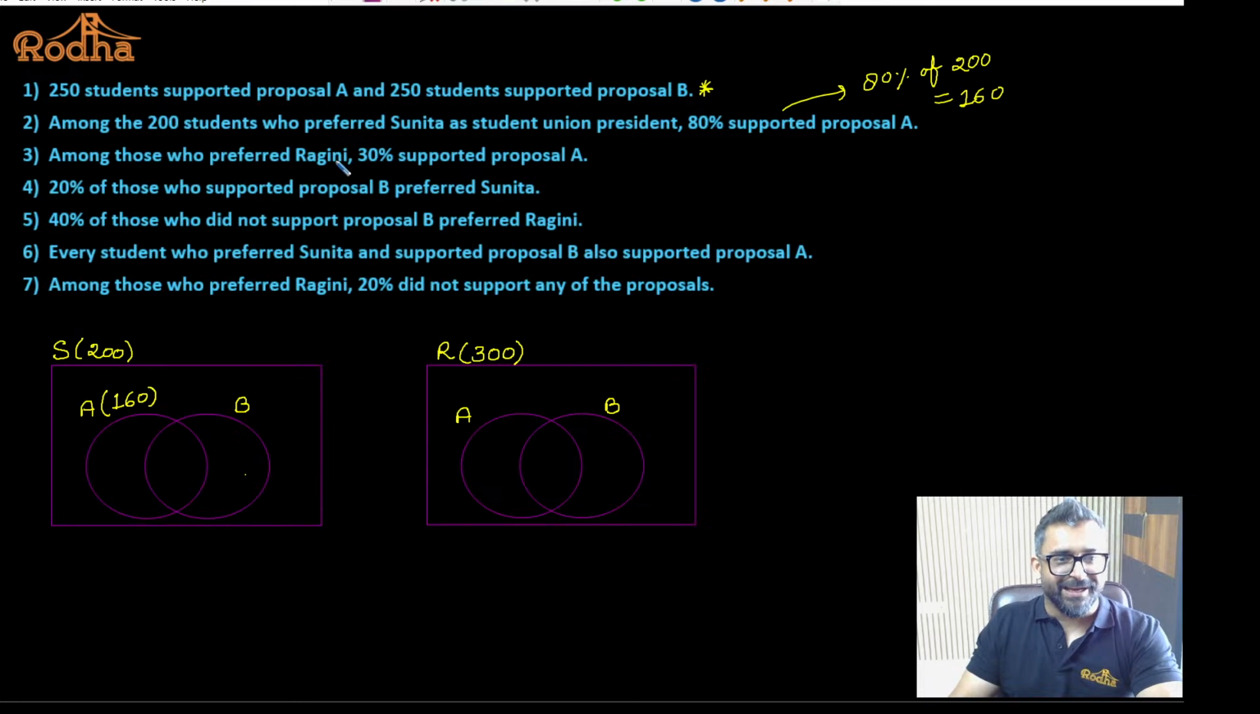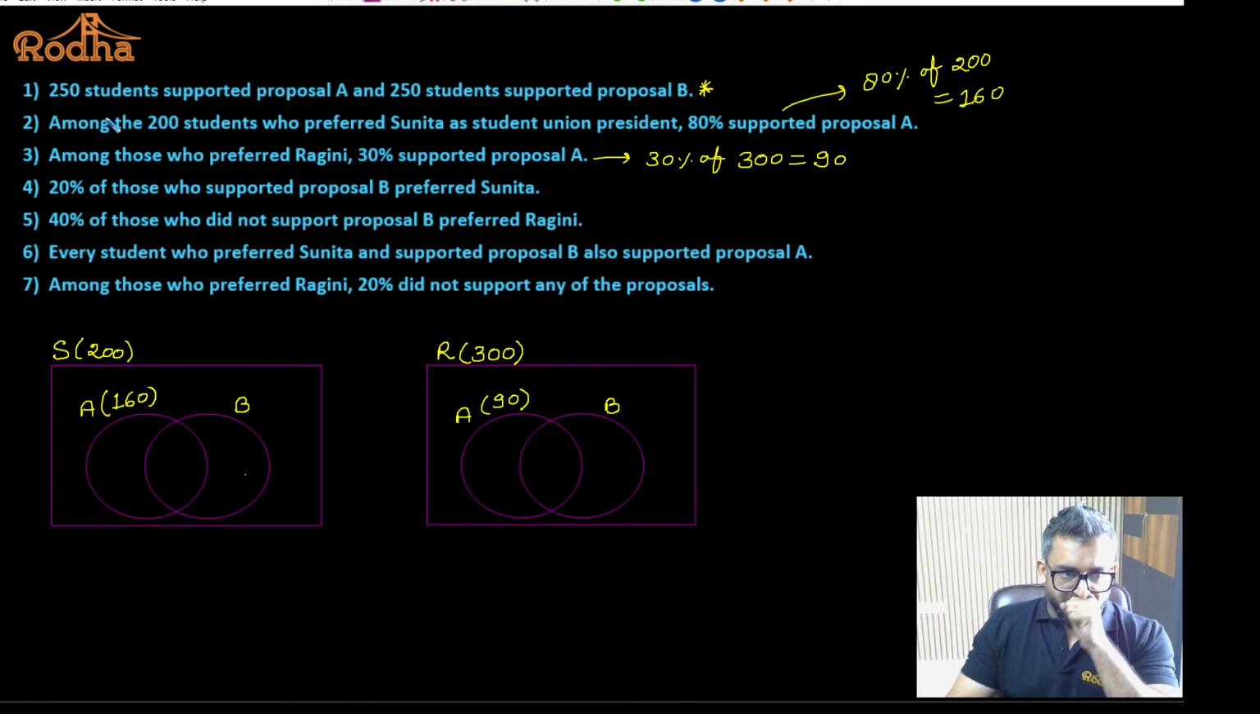Among those who preferred Ragini, 30% supported proposal A. So 30% of 300 is equal to 90. So here we have 90. Yes or no? Now if you look at the first statement, that is completely irrelevant. 250 students supported proposal A. We are still getting 160 plus 90, which is 250. Had it been the case that they were not given 250, we would have skipped it directly. So the first statement is not actually valuable as of now. Fine. Shall I move ahead?